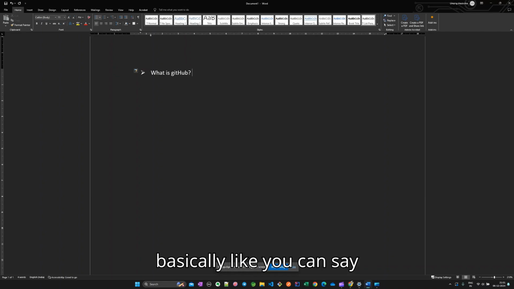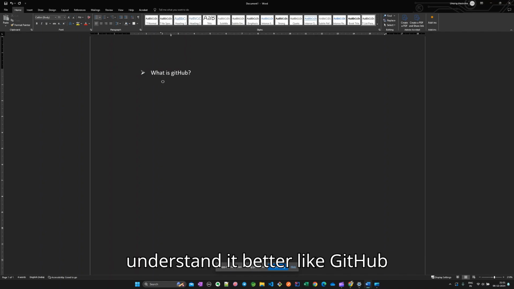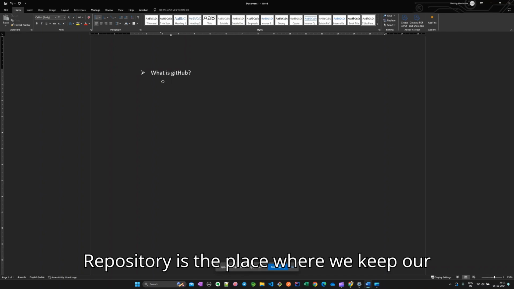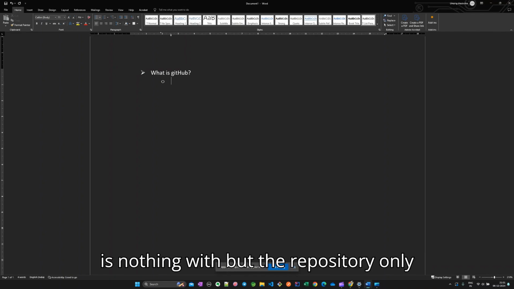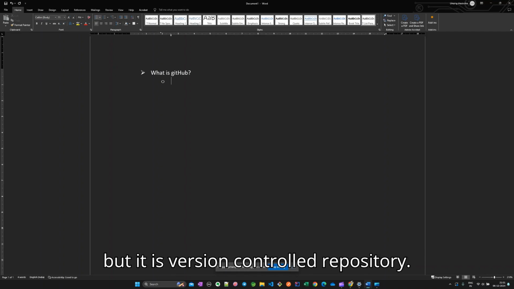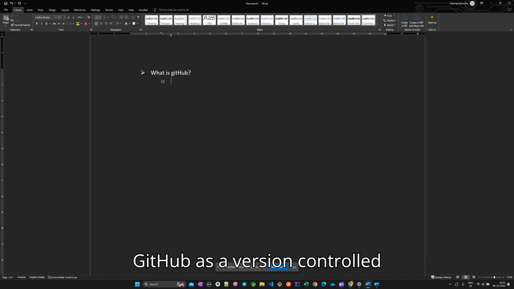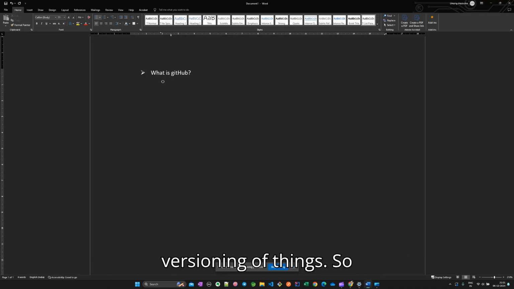So GitHub is basically, analogically I'll be telling you to understand it better, a repository. A repository is the place where we keep our things to use further. So GitHub is nothing but a repository, but it is a version controlled repository. In the software development field, we use GitHub as a version controlled repository for the times when we need versioning of things.